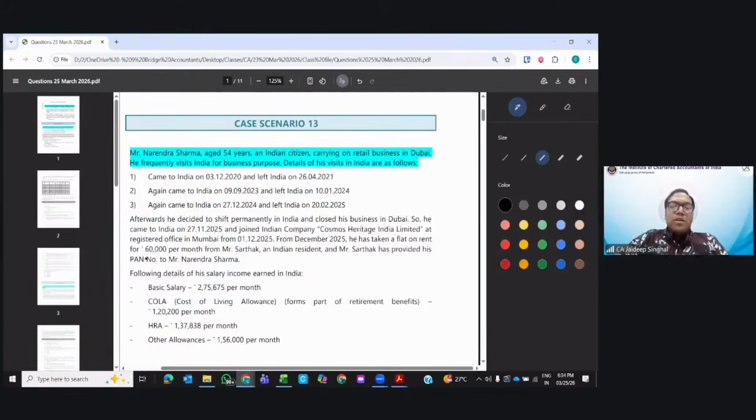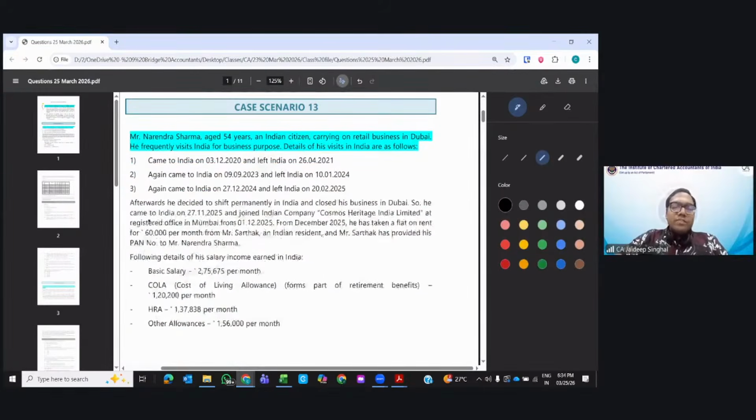Next. Okay, it had some of the questions from residential status as well, but no problem. You have already revised it. Chapter number 2 you have already revised, so you will be able to do it. Mr. Narendra Sharma, aged 54 years, an Indian citizen carrying on retail business in Dubai. He frequently visits India for business purpose. Detail of his visits are as per. Afterwards, he decided to shift permanently in India, closed his business in Dubai, so came to India on 27th of November 2025 and joined Indian company Cosmos Heritage at registered office in Mumbai. Okay, he's in Mumbai.